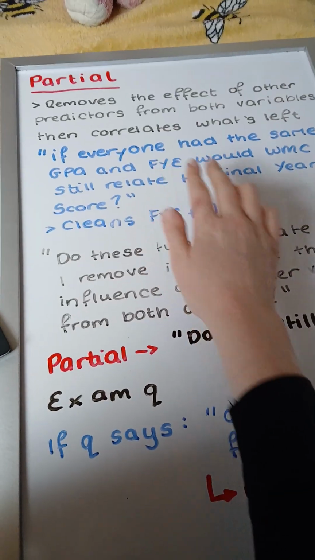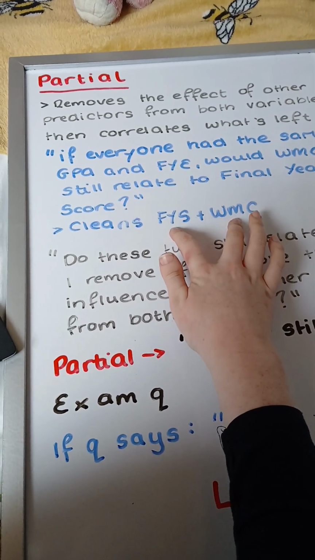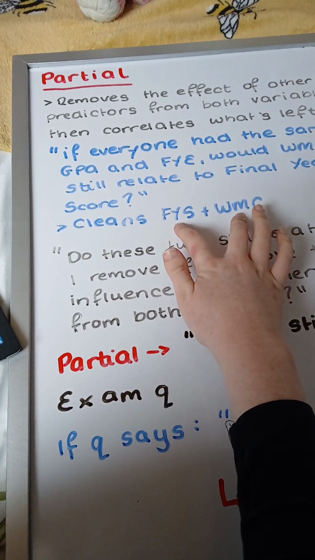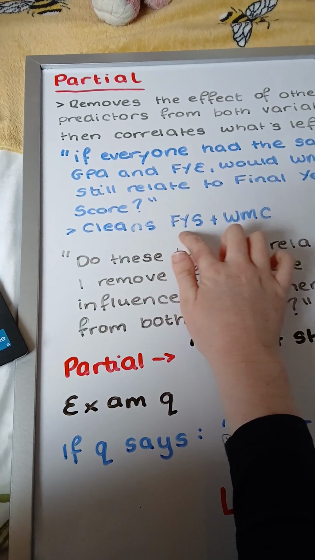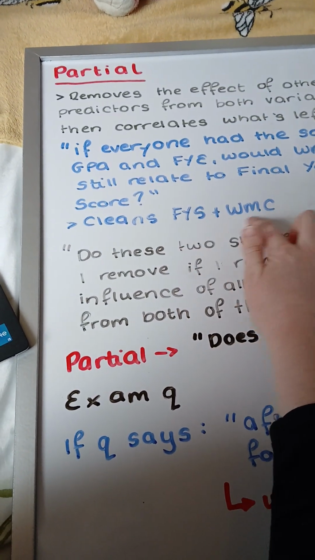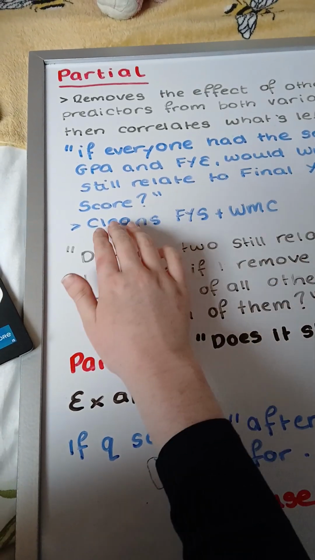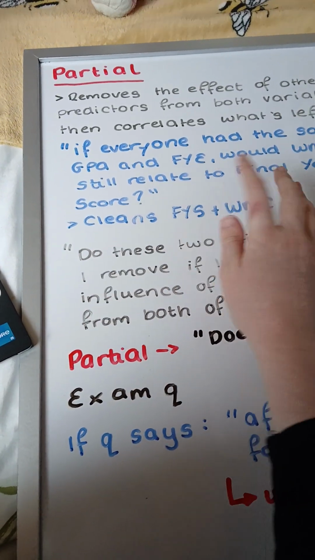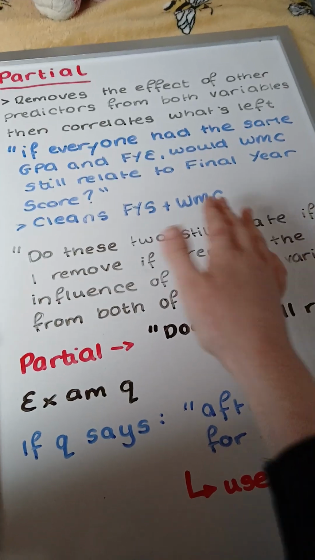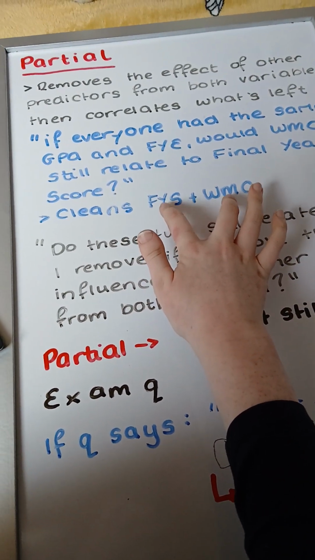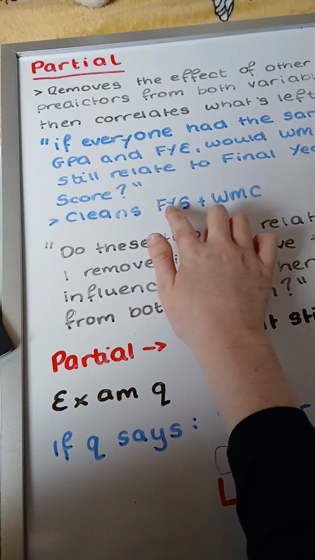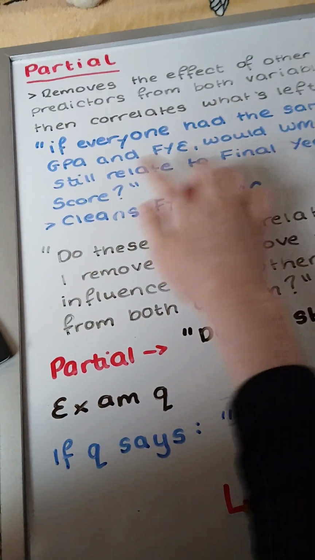Because in this question, we are simply just looking for the relationship, the strength of the relationship between final year score and working memory capacity, but we have to clean both of these first to see the strength of this relationship. So you're kind of getting a raw variance of final year score.